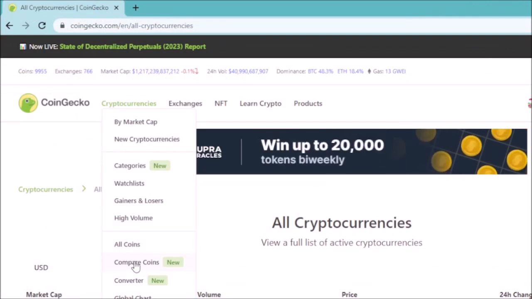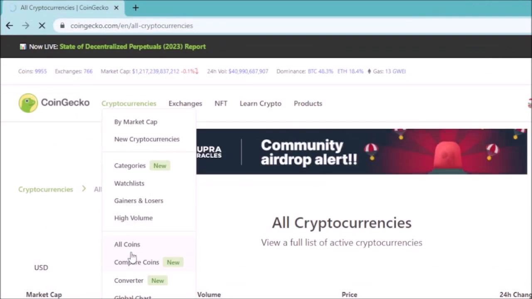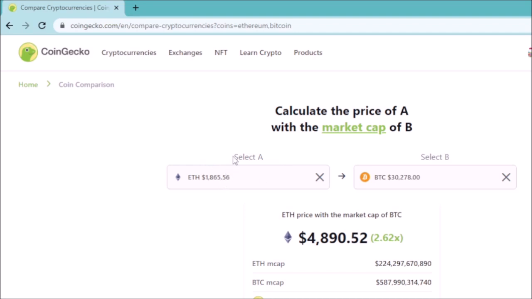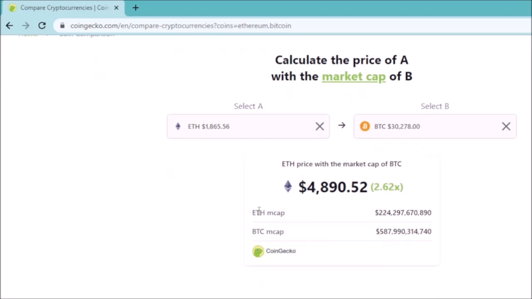You can also compare coins. Still on cryptocurrencies, you can find a button called compare coins. You can put here, like A, Ethereum, and you select B. They calculate the price of A with the market cap of B. So Ethereum price with the market cap of BTC is 4,890.52, and it is 2x. When you are doing your research on coins, maybe you want to weigh them according to their categories, so you can see from here. This is the Ethereum market cap and this is the BTC market cap. That's how these coins move.